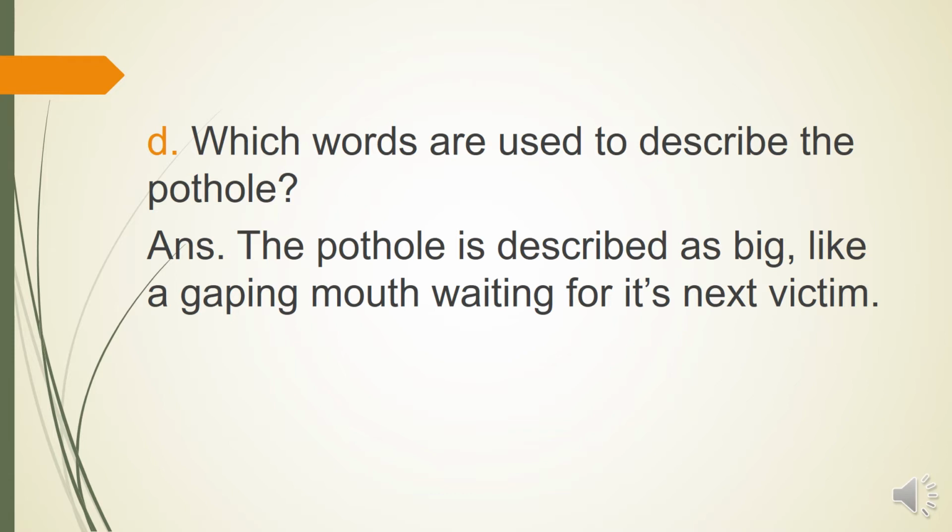D: Which words are used to describe the pothole? The pothole is described as big, like a gaping mouth, waiting for its next victim. Gaping mouth means a wide open mouth, बहुत बड़ा मुंह खुला हुआ होता है. Victim means the person who is going to suffer injury or be harmed soon. So the pothole was described as a big, gaping mouth waiting for its next victim.